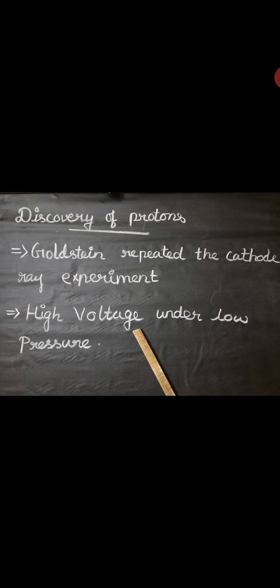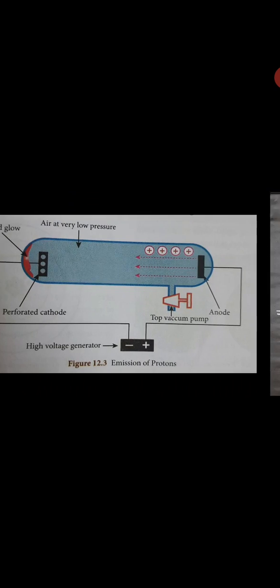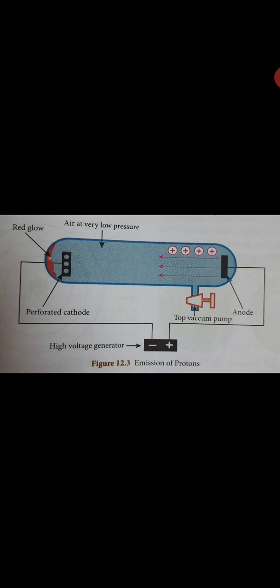The properties of anode rays depend upon the nature of the gas taken inside the discharge tube, and the mass of the particle is the same as the atomic mass of the gas taken inside the discharge tube. So these are the properties of the anode rays, and this is the emission of protons.